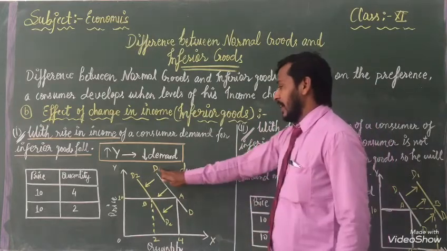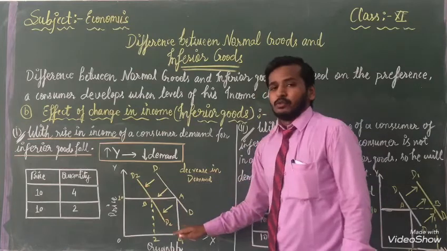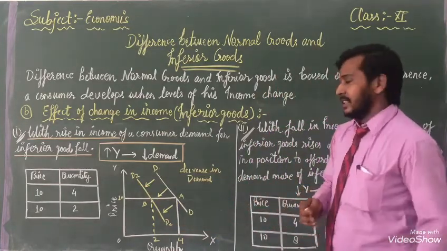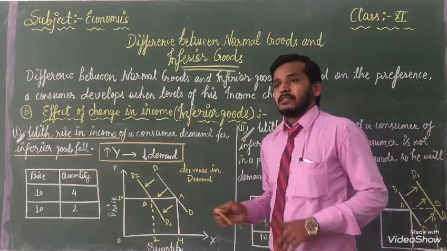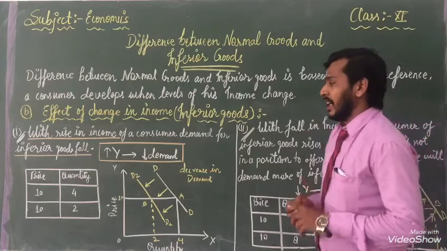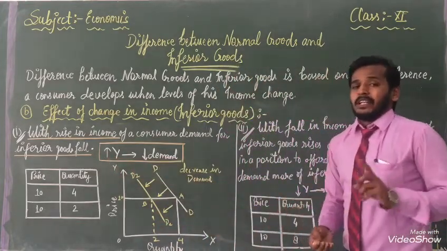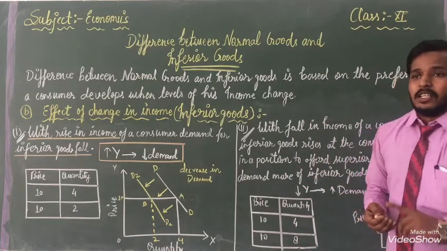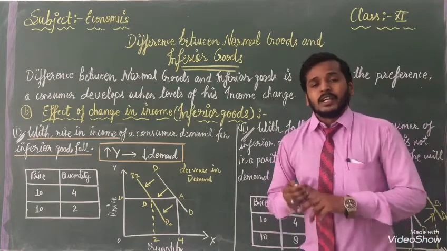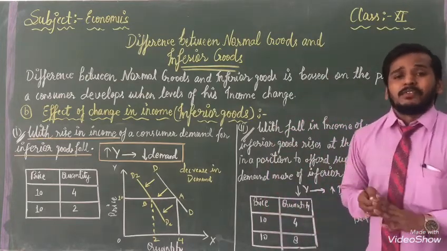Means demand D1, DD changes to D2. Okay? With the help of that, we can say decrease in demand. Decrease in demand is the only way when income will increase. When our income increases, the demand for inferior goods will go down. We can't use these types of things because we have enough income.